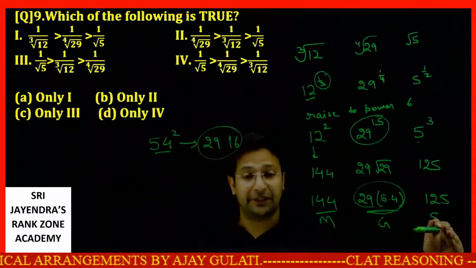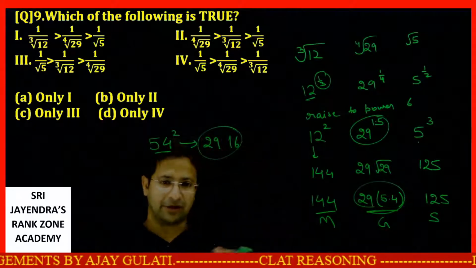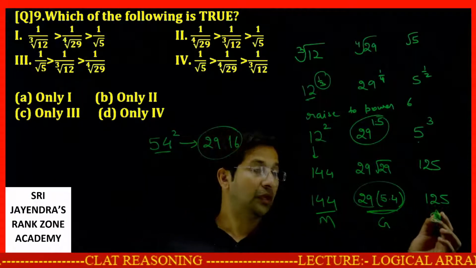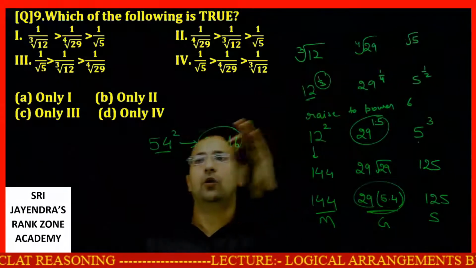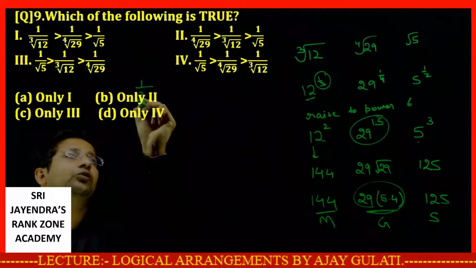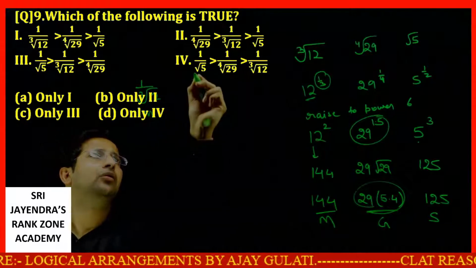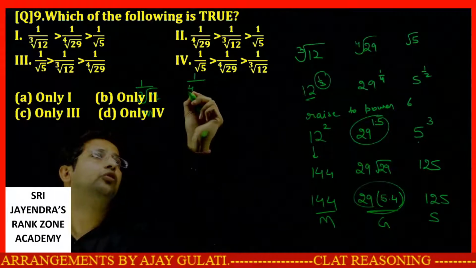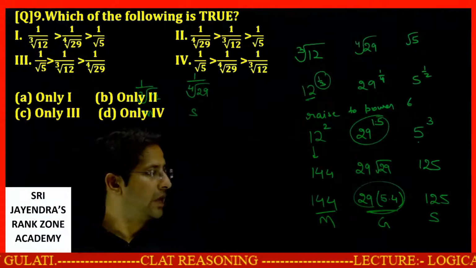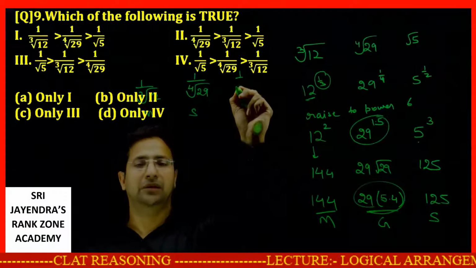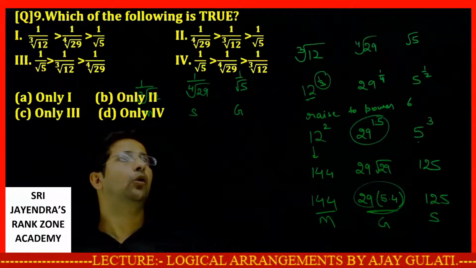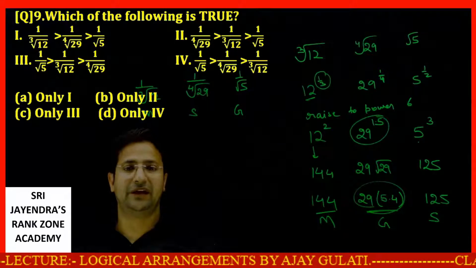But when these things come in the denominator, the fractions will become reverse. So what I can say now is 1 by cube root of 12 will be the middle one. 1 by 4th root of 29 will be the smallest. And 1 by root 5 will be the greatest. Clear? Yes. Now we have to tell if these are in descending order.